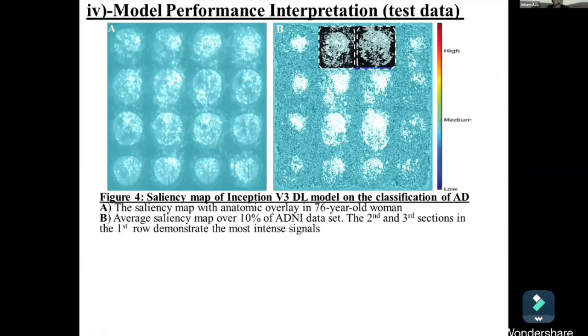To gain further intuition on how my network derives its decisions, here is one average saliency map taken across 10% of the ADNI dataset, presented with the anatomy overlay of a 76-year-old woman, to illustrate the connection between the saliency map and anatomy overlay to classify Alzheimer's disease. As you can see, the first and second rows or columns in the first row demonstrate the most intense signal, as such giving them their importance in diagnosing a person with Alzheimer's disease.